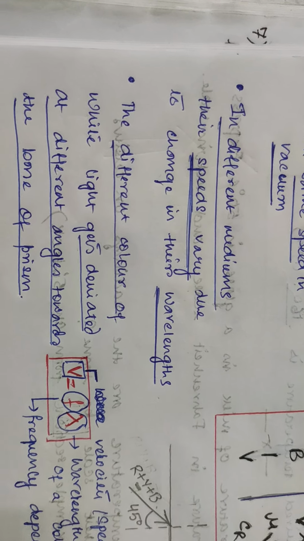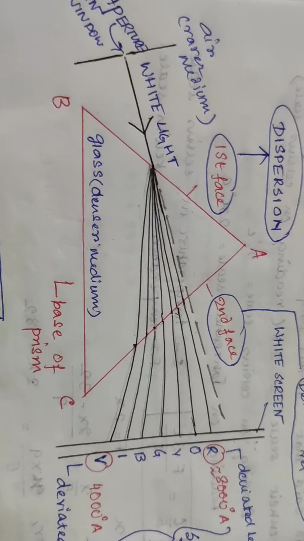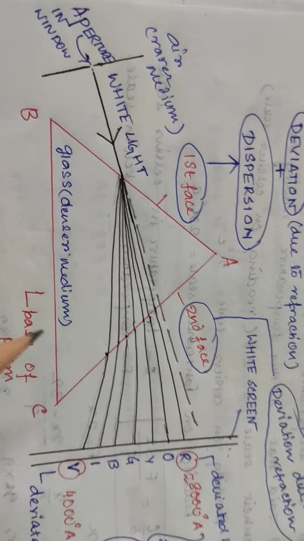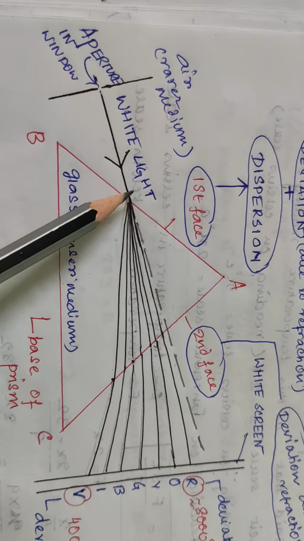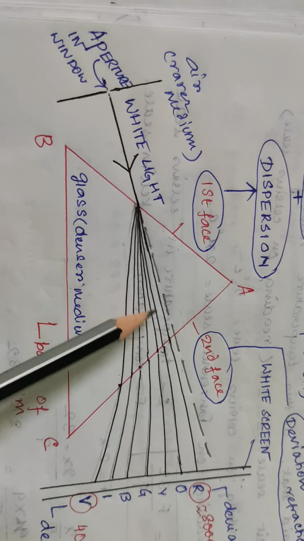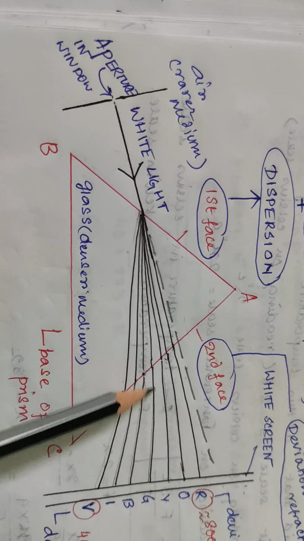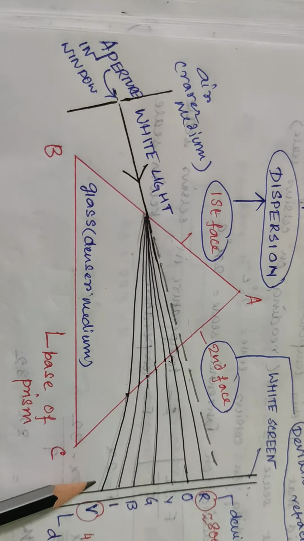Towards the base of the prism, remember this point: always when a light passes through a prism and emerges out, we find that ultimately it gets deviated towards the base of the prism. For any refraction it occurs. We have learned this in chapter 4.